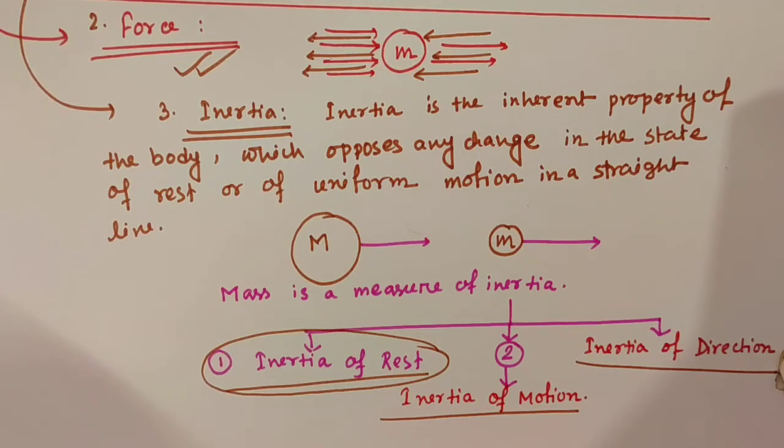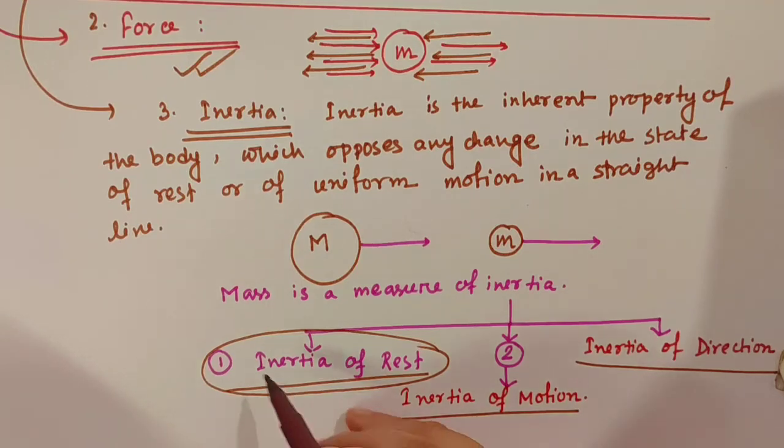And second example, if a carpet is beaten with a stick, the carpet comes in motion, but the dust particles due to inertia of rest remain at rest and fall down. Example number 3. When the branch of a tree is shaken, it comes into motion, while the fruits, due to inertia of rest, get detached from the branch and fall down.